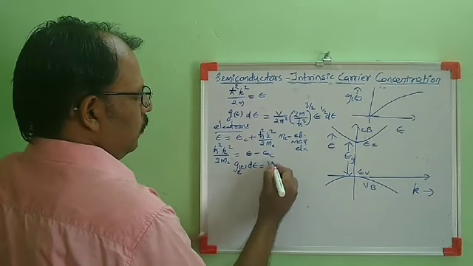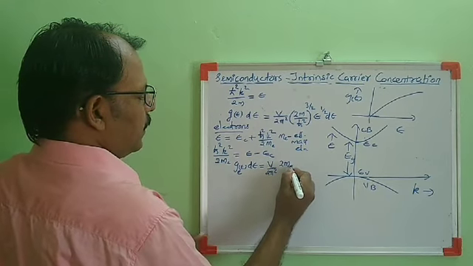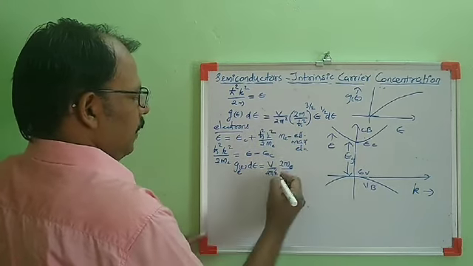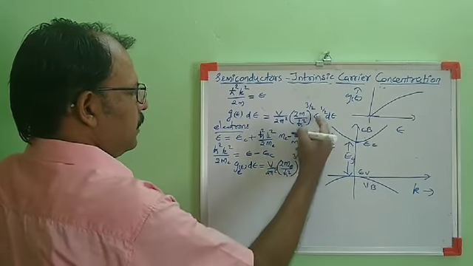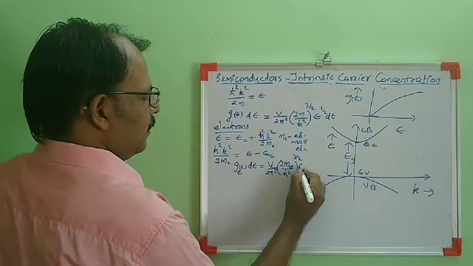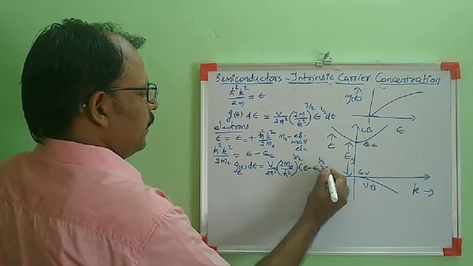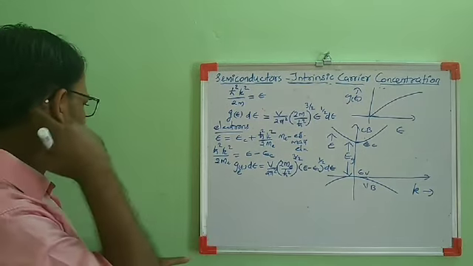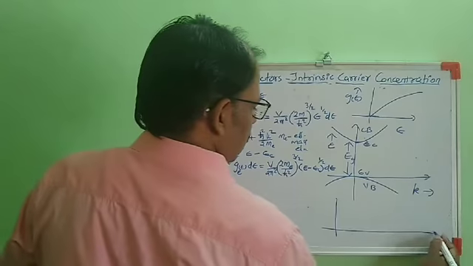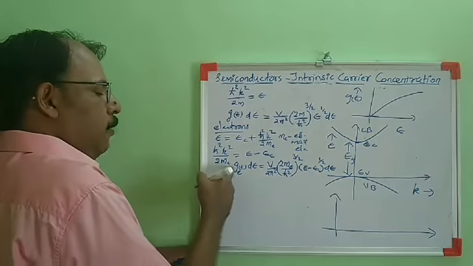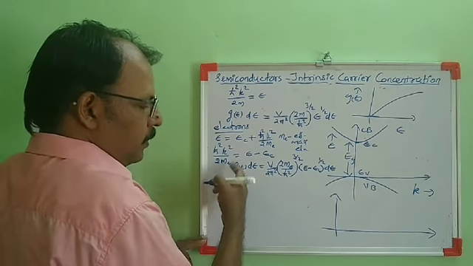GE dE is equal to V by 2 pi square, 2 me, here the effective mass of electron in conduction band, so 2 me by h bar square the whole raised to 3 by 2. Then instead of E we will be having E minus EC. So it is E minus EC raised to 1 by 2 dE. This is the density of states of electrons in conduction band. This is the number of states available for electron in energy range between E and E plus dE. GE represents the density of states.